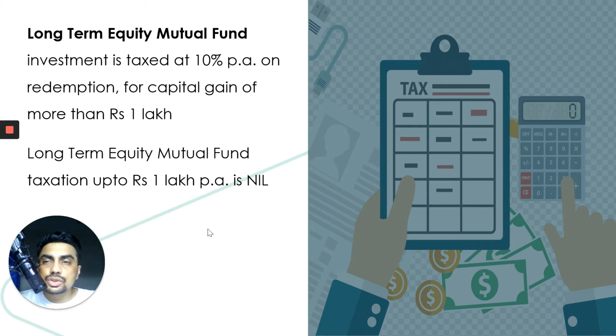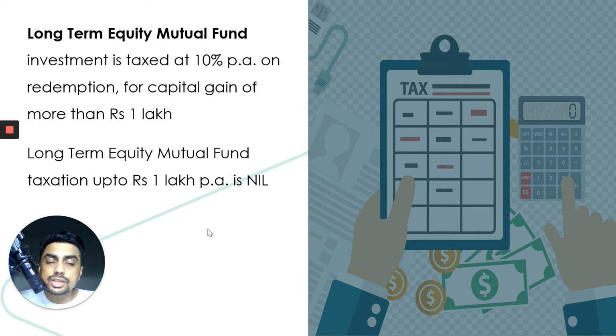Here you have made a capital gain of 70,000, which is less than 1 lakh, so you don't have to pay any tax on redeeming these funds after a year. Up till 1 lakh rupees of capital gains, there is no tax that you have to pay on the returns that you get from your investments.